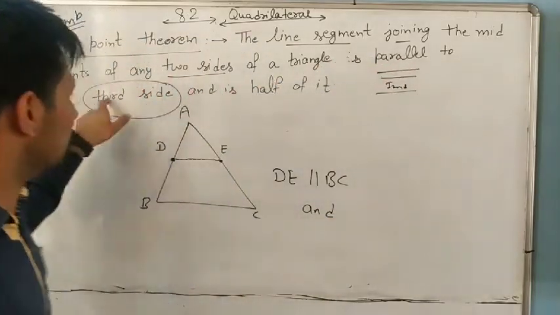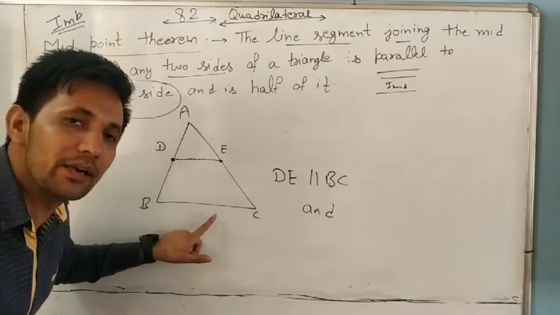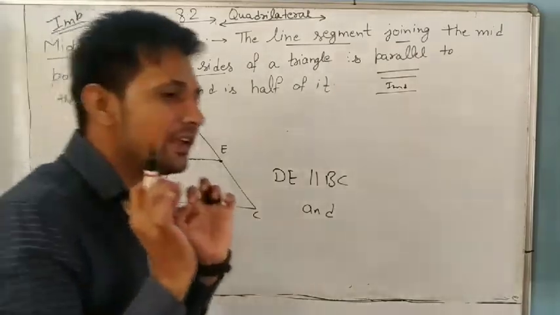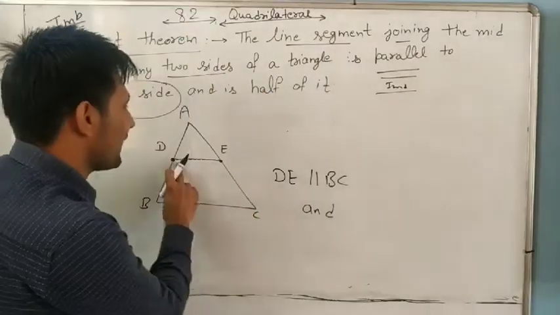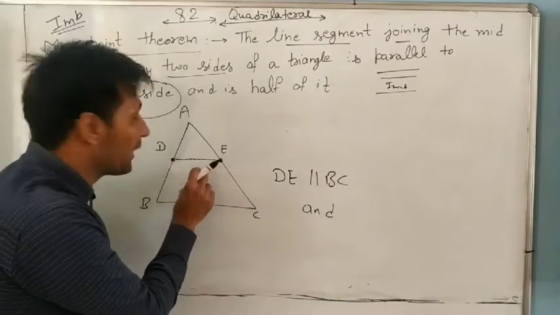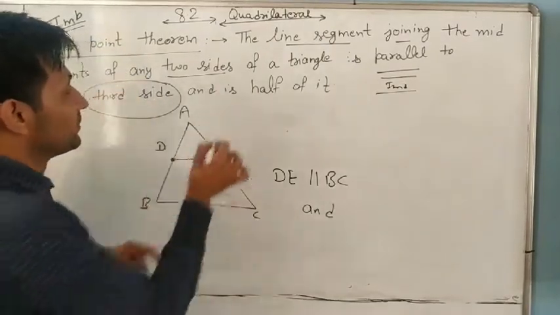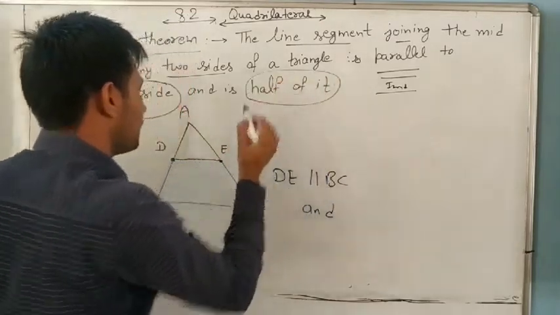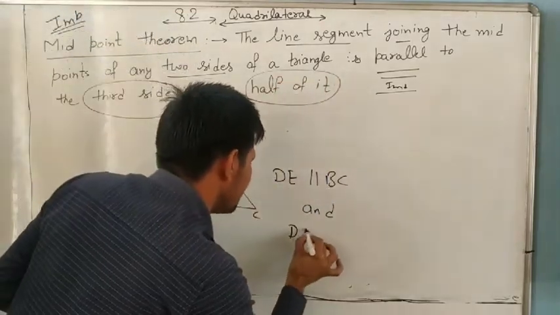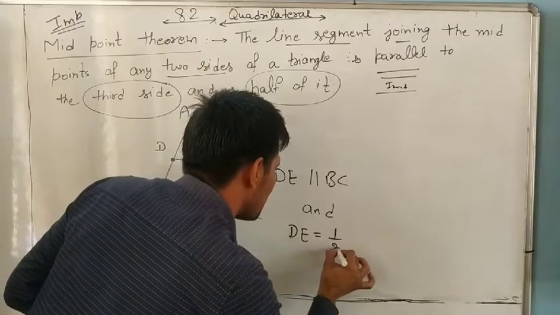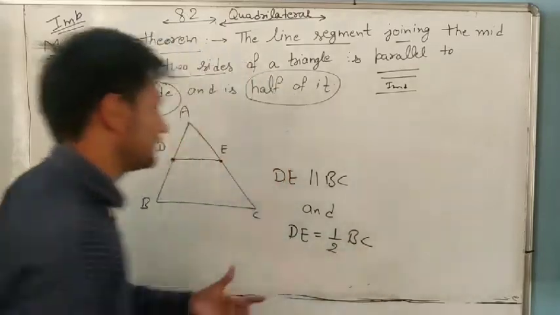DE is always parallel to BC. In any triangle, if a line segment is joining the midpoints, this line is always parallel to the third side and half of it, and DE is always half of BC.